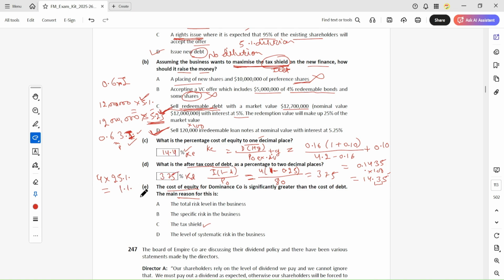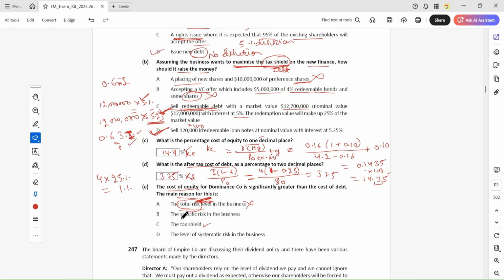Another option is the total risk level in the business. No, because of business risk and financial risk, the total risk cannot be the reason, because we are comparing the cost of equity with the debt, not the project. The business risk has not changed, so this cannot be the answer.